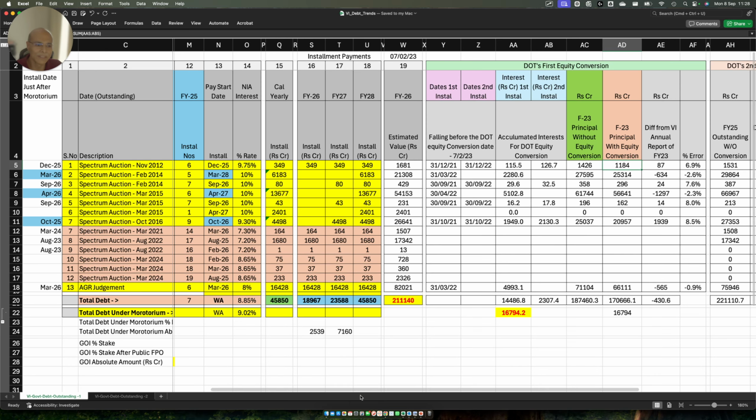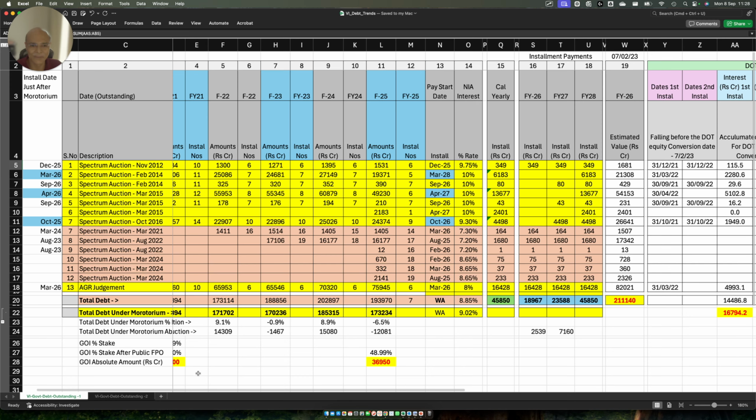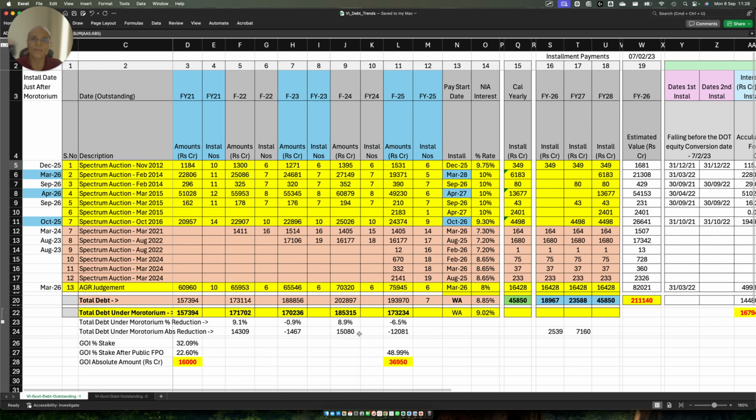This sheet I have been using for a long period of time for Vodafone Idea. Now friends, using this sheet today, I am going to do an important calculation or analysis. And why is this important?